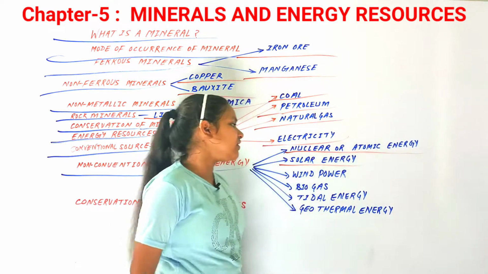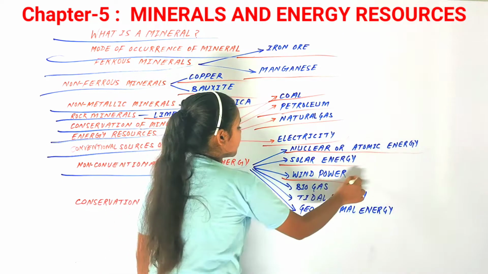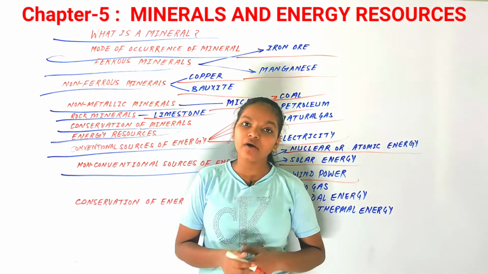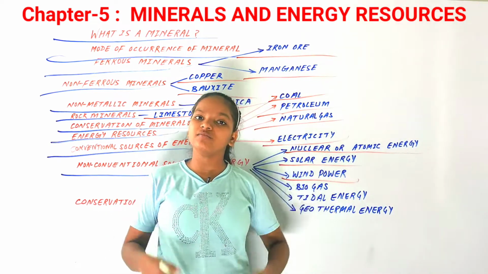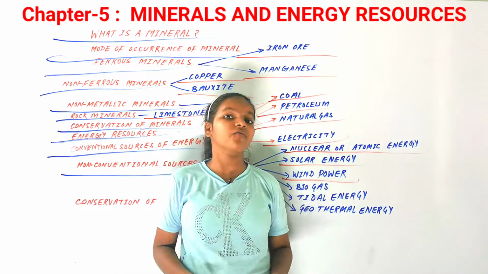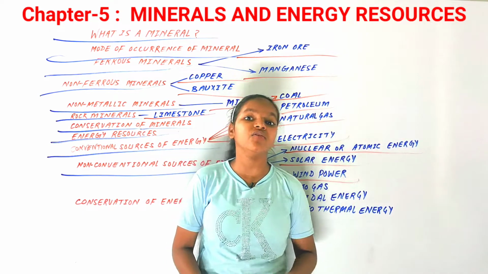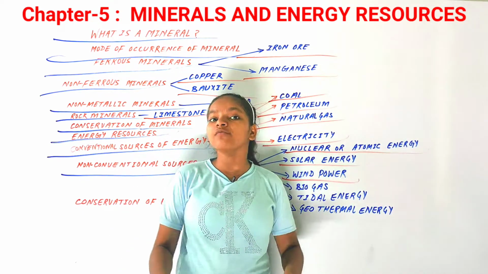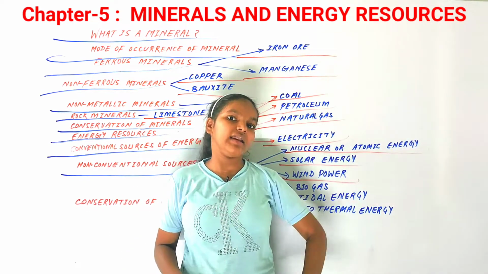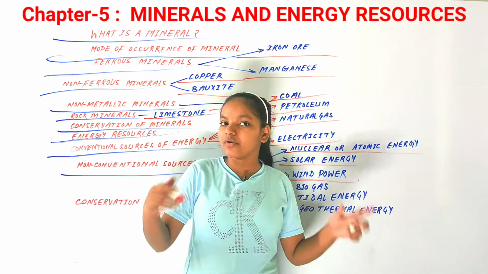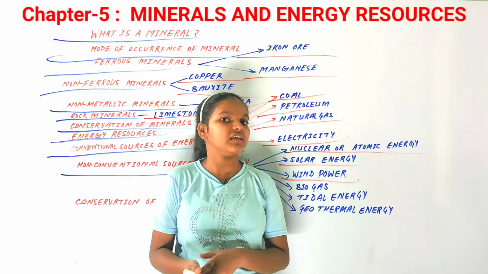After that, we have the next source of energy, that is wind power. Wind power is generated with the help of windmills. We call these wind farms, and in wind farms we install windmills. As they rotate, energy is produced and electricity is generated.